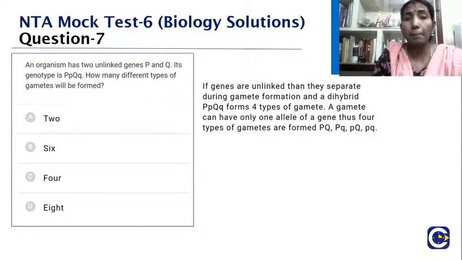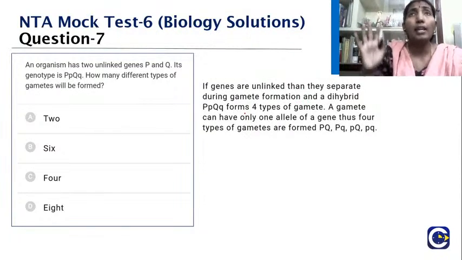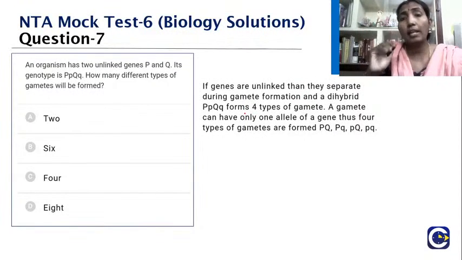And a hybrid PpQq, how many gametes can it have? It can have 4 types of gametes. What are the gametes? They can have only one allele of each gene. So there will be 4 types of gametes. What are they? PQ, Pq, pQ and pq. So the answer is 4 types of gametes.